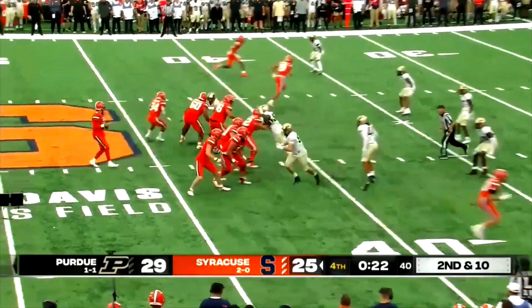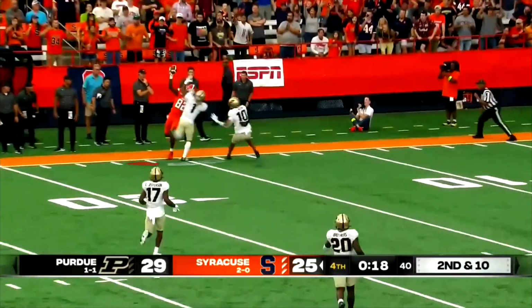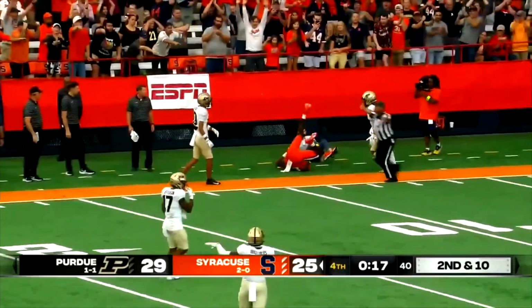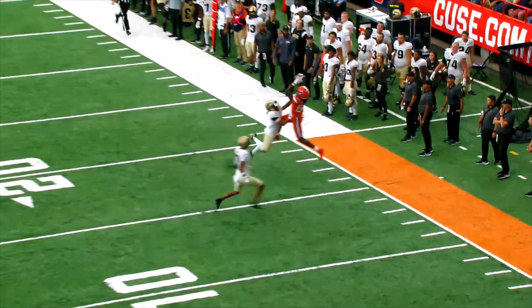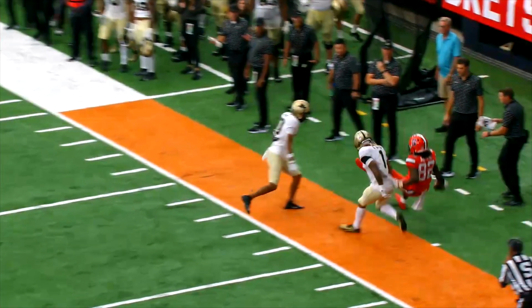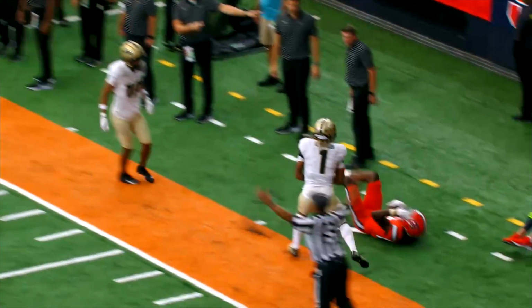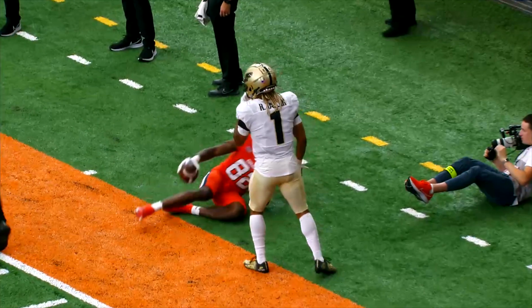Play 5, we're late in the game, and we get a pass down the boundary, and the ruling on the field is going to be a catch. Now, replay is going to come in and take a look at this. And remember, to be a catch, this receiver must get a body part down inbounds and maintain complete and continuous control of the ball throughout the process of going to the ground. Now, we see the receiver does maintain firm control throughout the process of going to the ground.